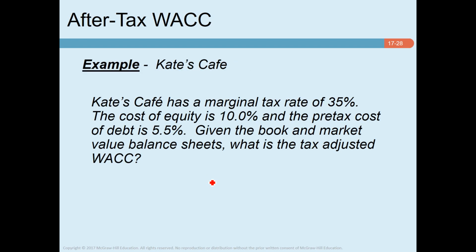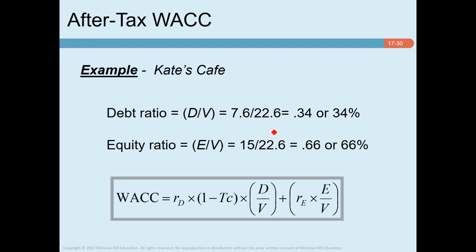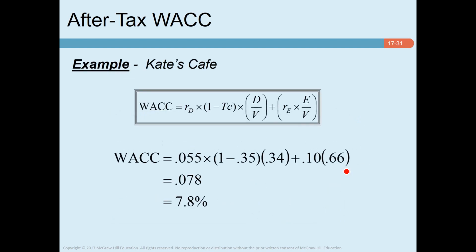Now, Kate's Cafe has a marginal tax rate of 35%, the cost of equity is 10%, and the pre-tax cost of debt is 5.5%. Given the book and market value balance sheet, what is the tax adjusted weighted average cost of capital? So these are the market values, and as usual, we calculate debt ratio and equity ratio, and this is the weighted average cost of capital, the very similar formula that we have seen previously.